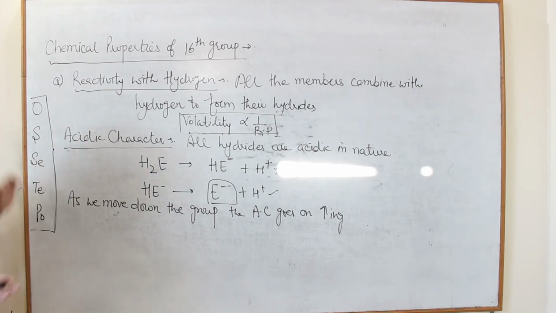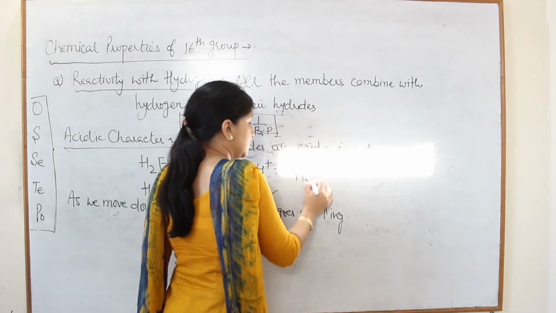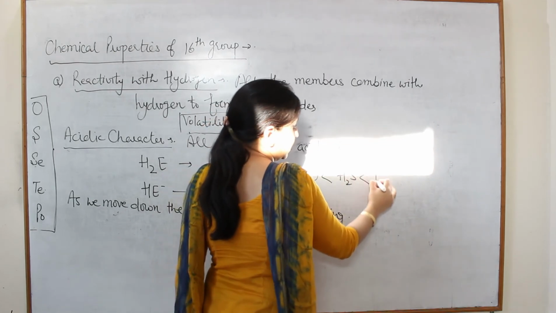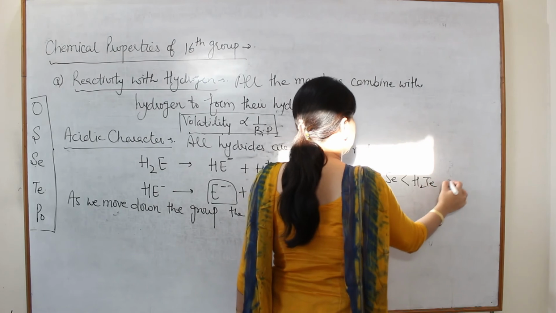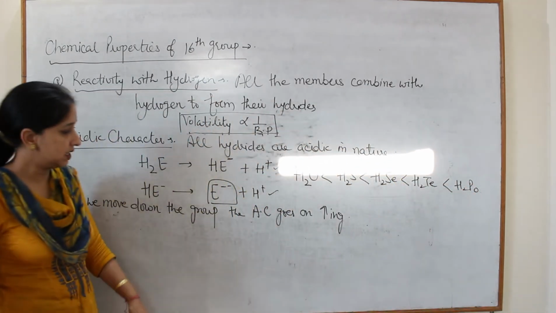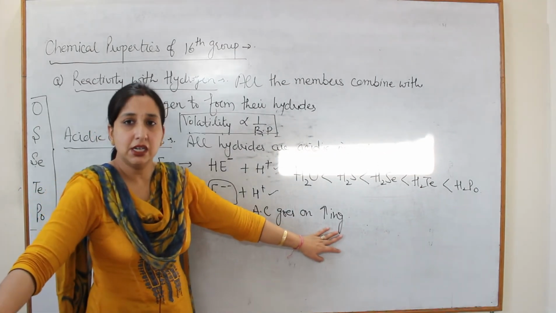We can write: H2O is less acidic than H2S, less acidic than H2Se, less acidic than H2Te, and less acidic than H2Po. Down the group, acidic character goes on increasing.